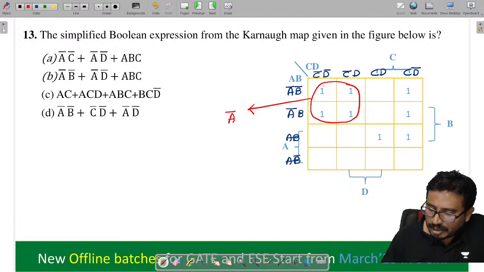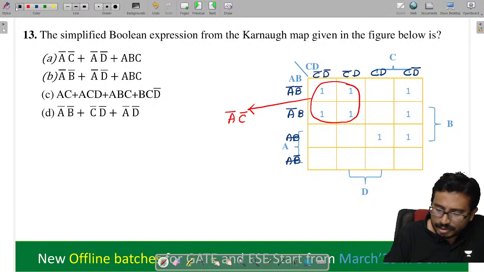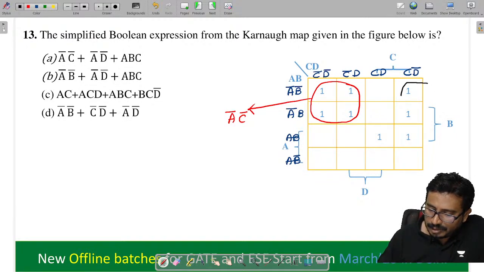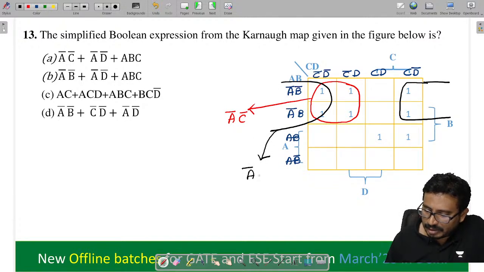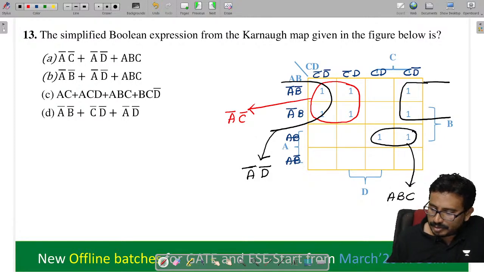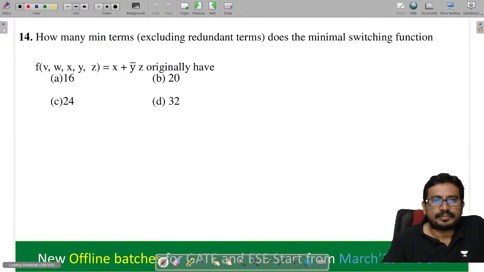This is A bar C bar. Is any other quad possible, you tell me? I can do this and this. This quad is possible. From here what will we get? We get A bar and D bar, and this pair. So what will come here? A, B, C. So which option, tell me? Option A. Next.